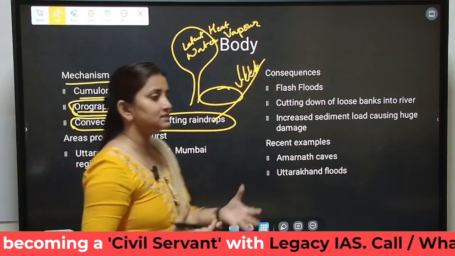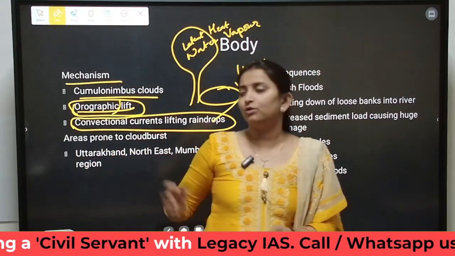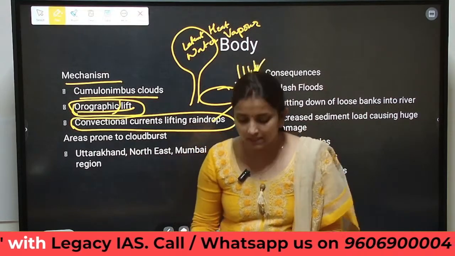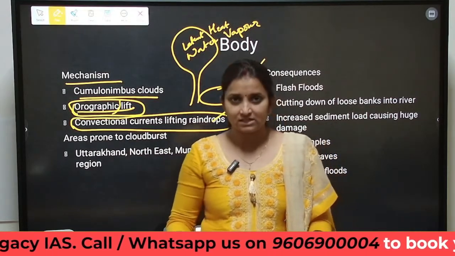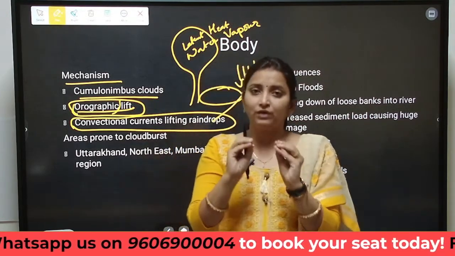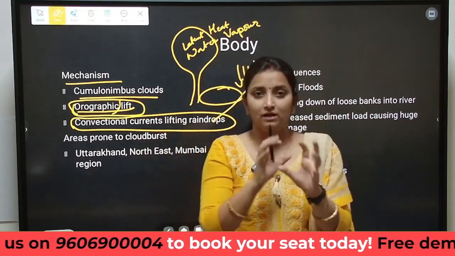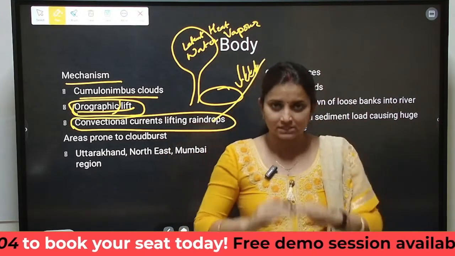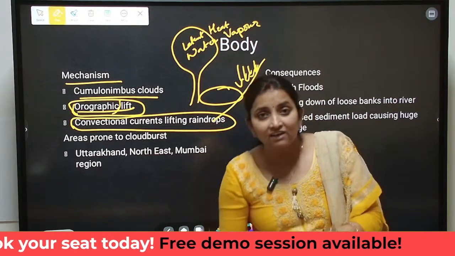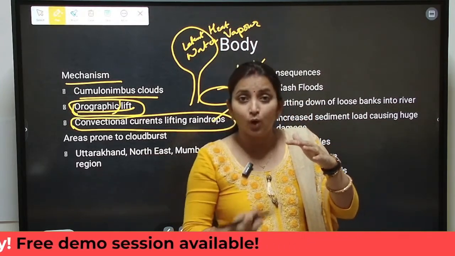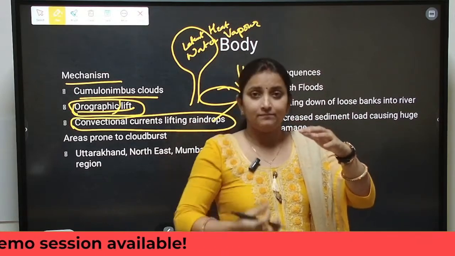Okay. It can also be because of the convectional currents lifting raindrops. So what happens is, imagine a piece of land of 20-30 kilometers. This is extremely heated, so the air above this ground will start to rise, it will get condensed, and the water vapor will be formed. The cloud formation will occur. Now, once the rainfall starts occurring, once the raindrops start coming towards the ground, they will again face the convectional current because the land is too hot. It is bringing warm air to the sky.